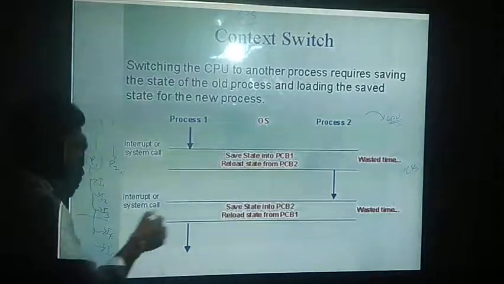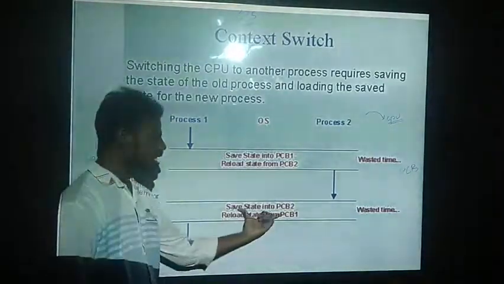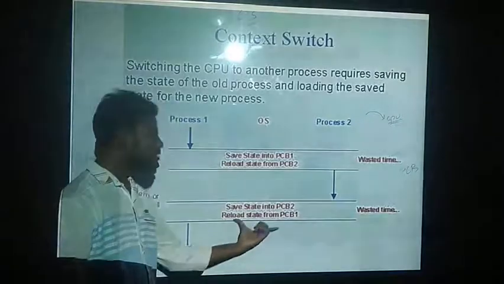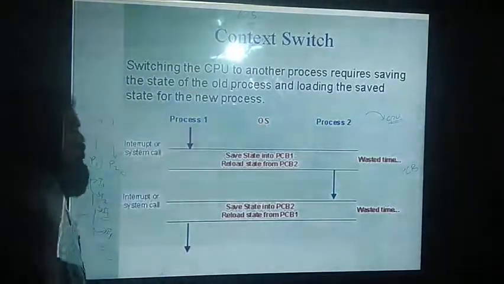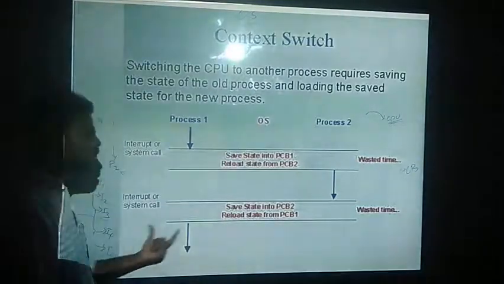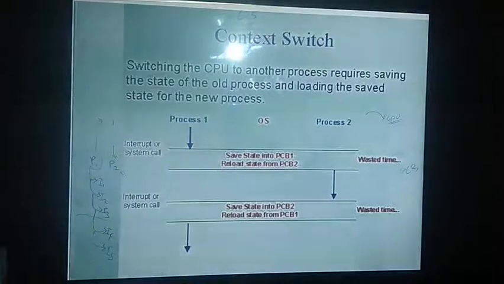Then we will be interrupting with system calls, saving process 2, and again reloading process 1 so that it will be executed. After finishing process 2, we should execute our process 1 now. We will be doing that by using the concept called context switching.